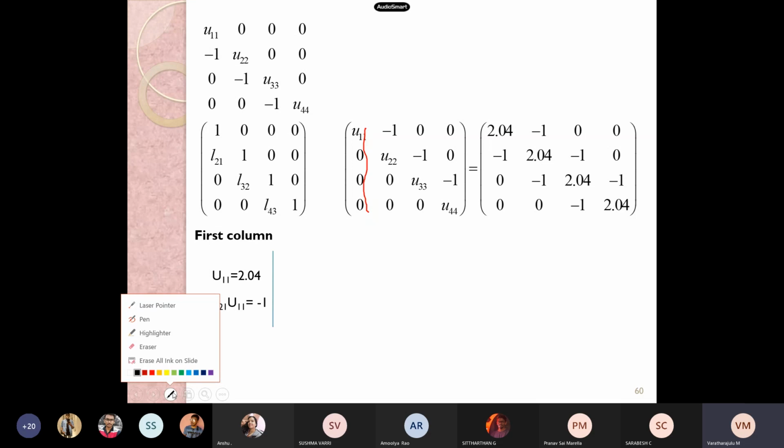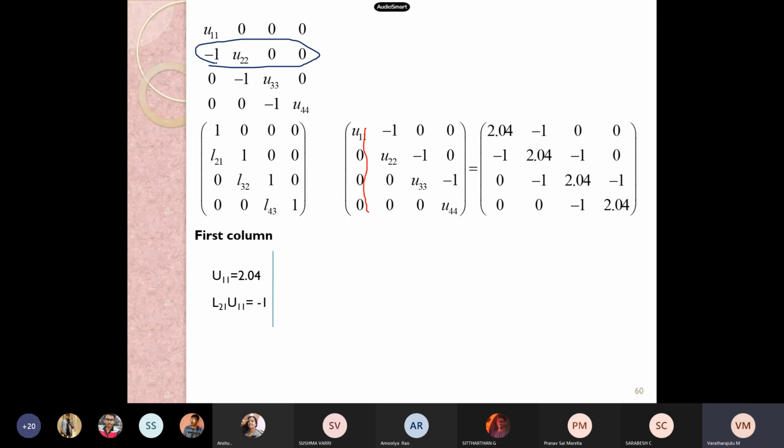And do the multiplication with this term. That was the second column. Take your calculator. Now -1 plus 0, and the rest terms are 0. Then -1 is equal to -1. Then for the second column, do the multiplication with the second row. -1 into L21, therefore L21 minus L21, and U22 into 1, therefore U22 is equal to 2.04.